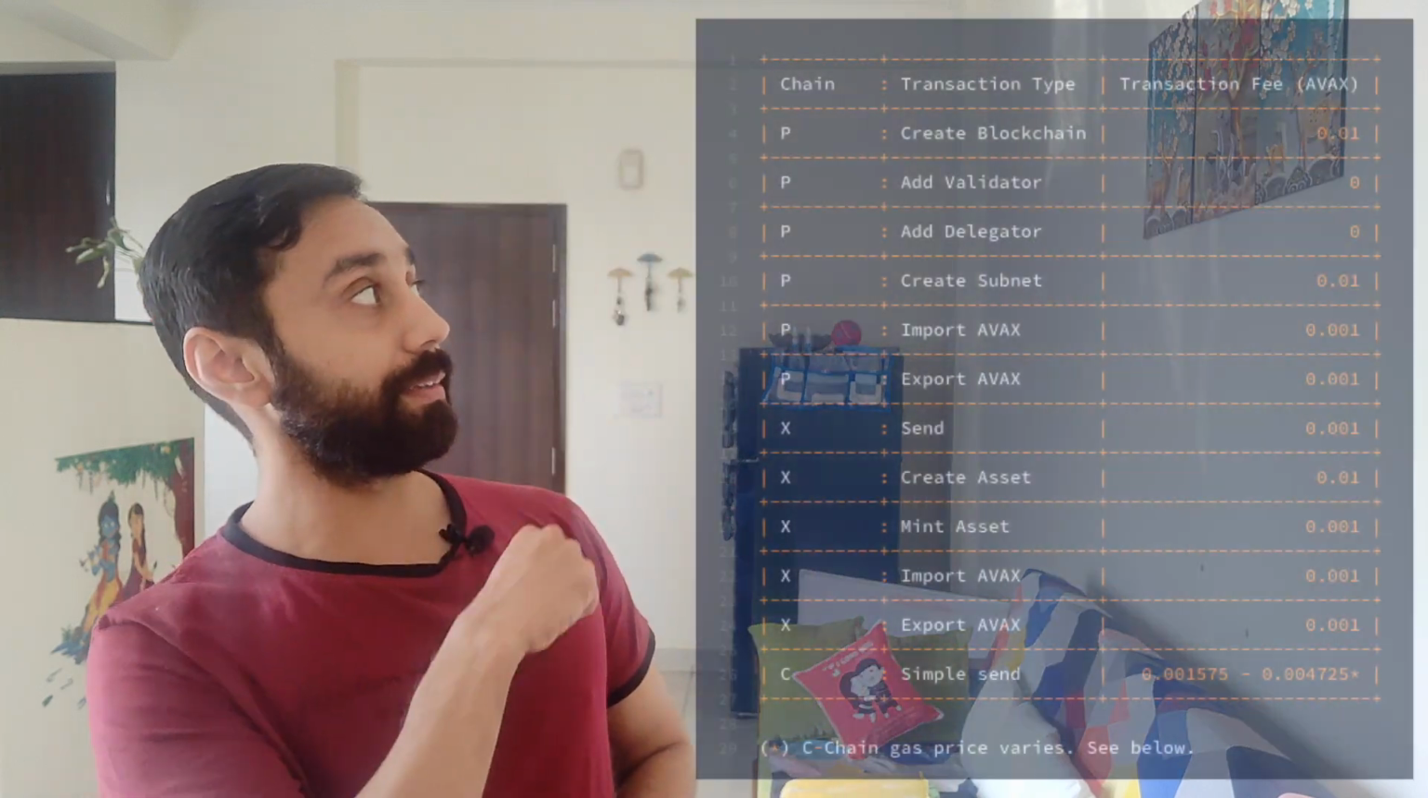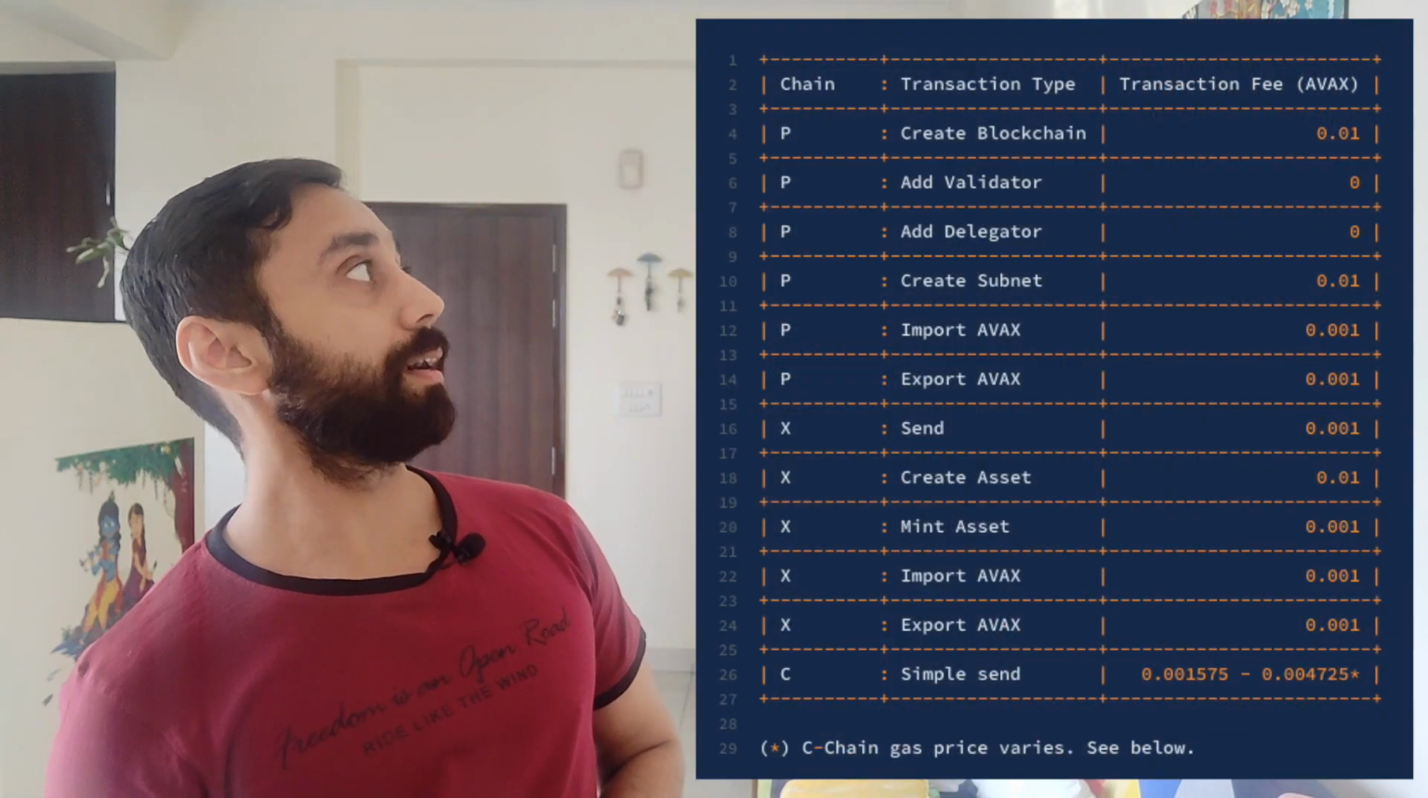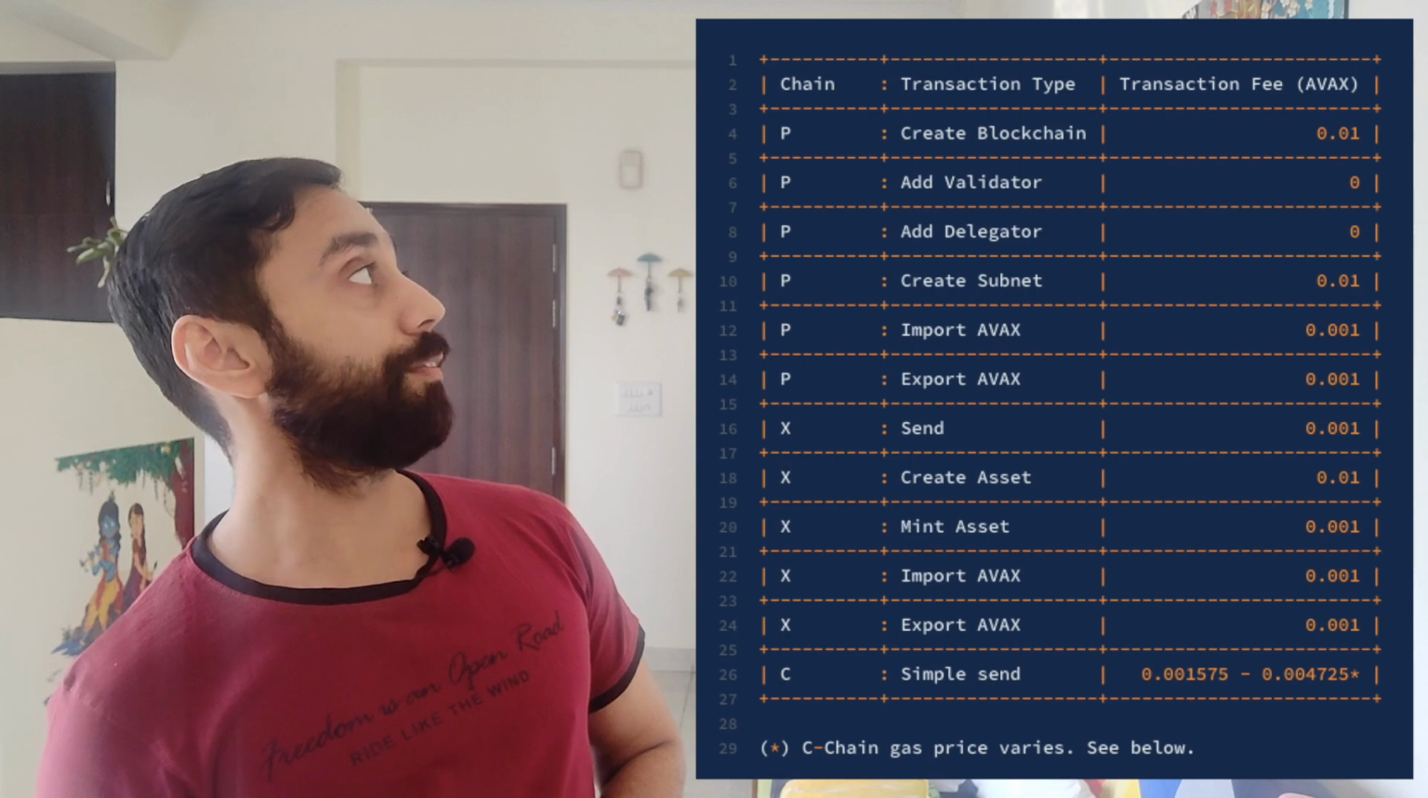The next benefit is low transaction fees. So to create a blockchain, to pay for the transaction fees, to create custom subnets, you have to pay a very less fee compared to other blockchains. In case you want to see the fees charged by the blockchain, you can refer to this list which I have shared right here, directly fetched from the Avalanche documents. So that's about the benefits of Avalanche blockchain.